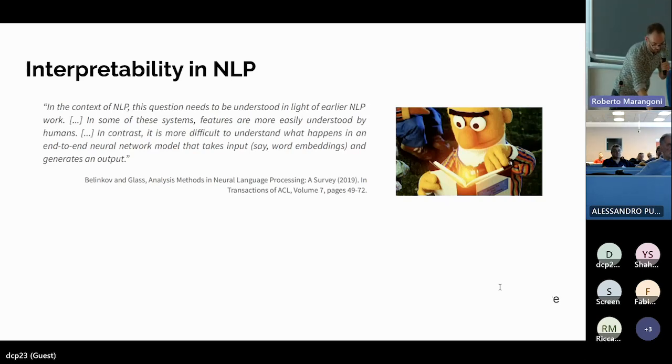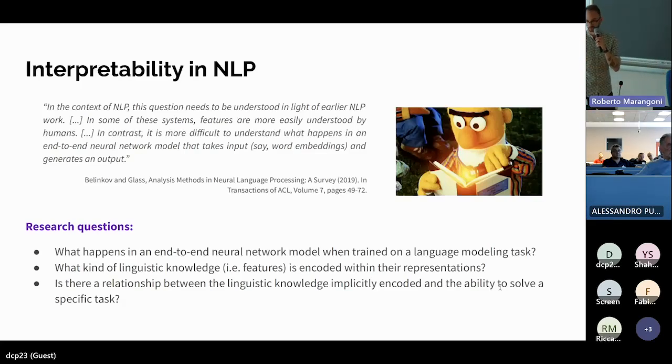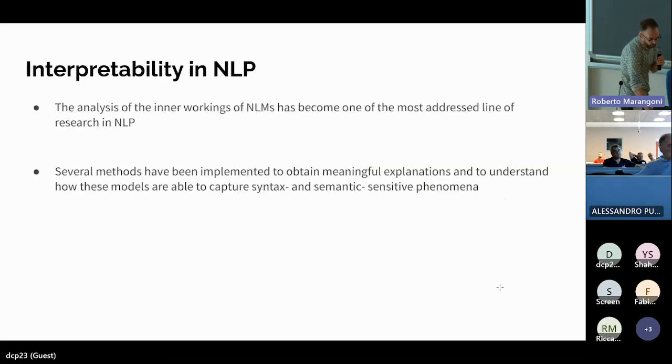So there are a lot of questions in this context, in the context of artificial intelligence and also natural language processing. What happens in a neural network model when it is trained on this language modeling function? What kind of knowledge, linguistic knowledge, semantic knowledge, does this model have in its internal representations? Is there a relationship between the ability of the model to solve a specific task and implicitly understanding linguistic knowledge? And so the analysis and the interpretability of these models have become one of the most addressed lines of research in the last few years in the context of natural language processing.